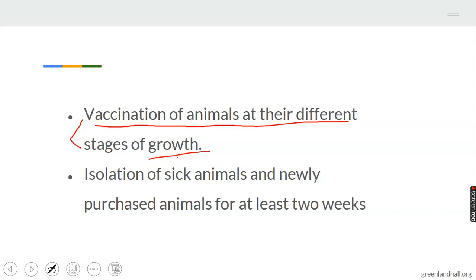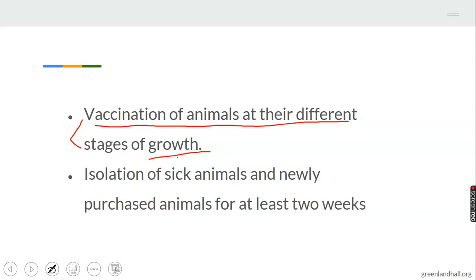Vaccination will help to prevent the spread of disease. It will prevent them from being infected by a particular disease, whether ketosis, mastitis, ringworm, roundworm infection, aspergillosis, anthrax, and so on.